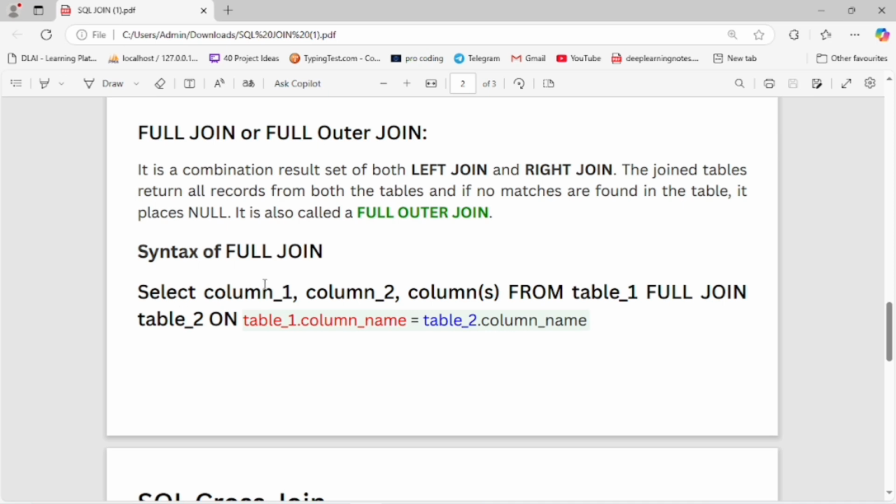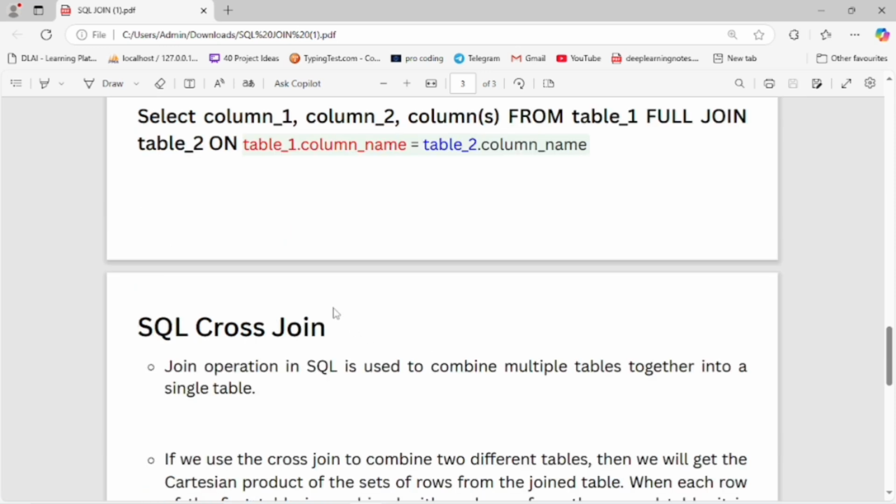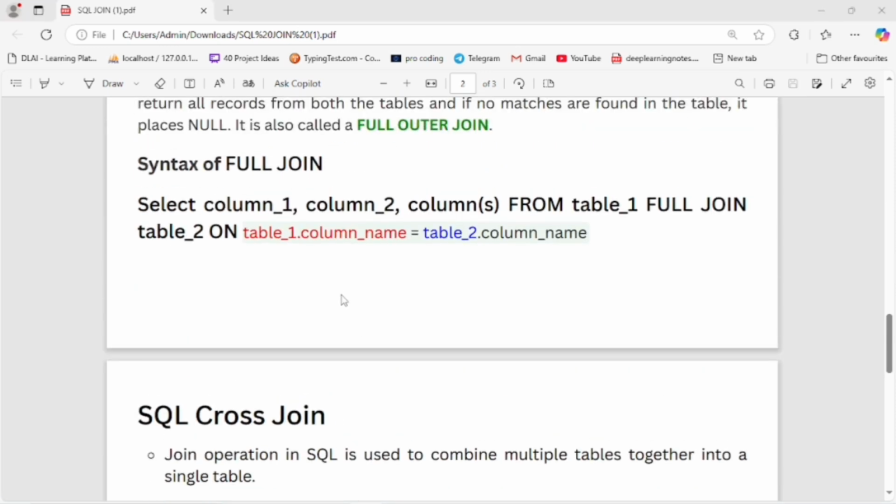SELECT column 1, column 2, column n, from table 1 FULL JOIN table 2 ON the column of table 1 and the column of table 2, matching the columns of both tables. Now let's move on to the practical of the full join.